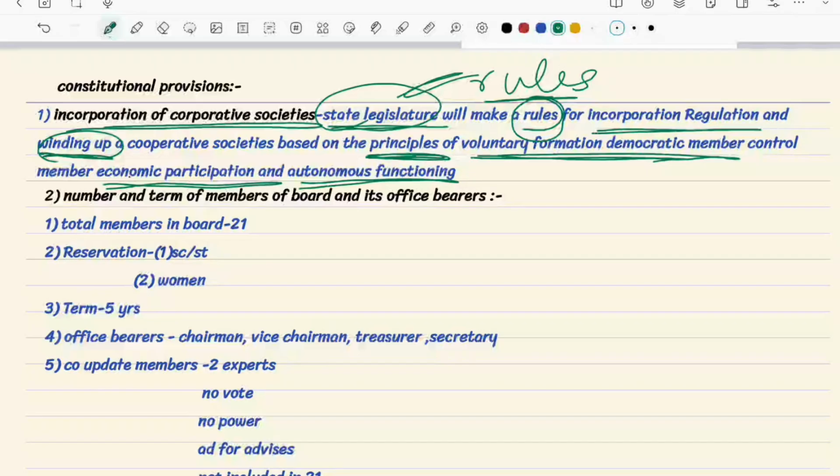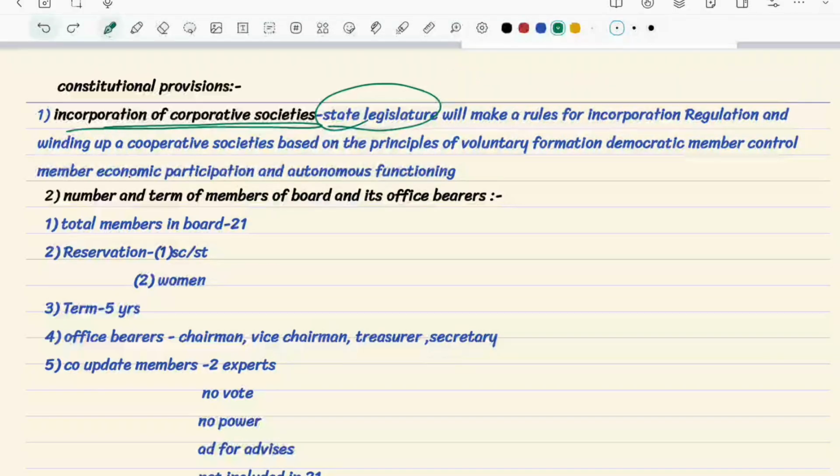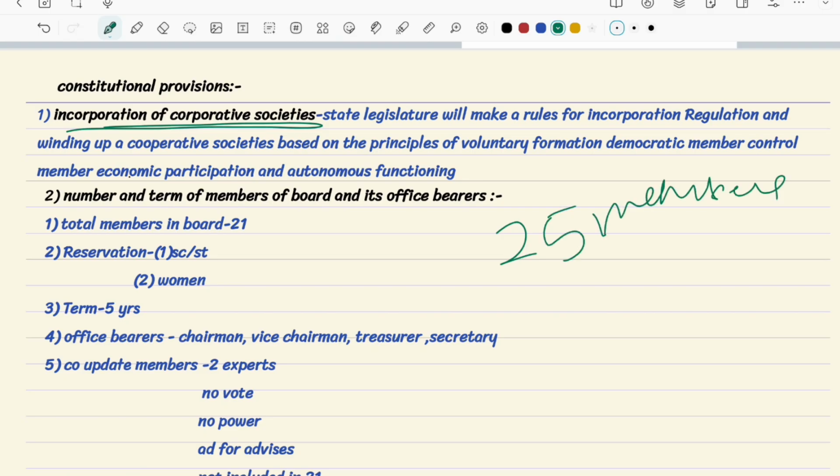Now, in short, let me tell you the important thing. First of all, all the 25 members should have voluntary functioning, democratic member control, economic participation and autonomous functioning.